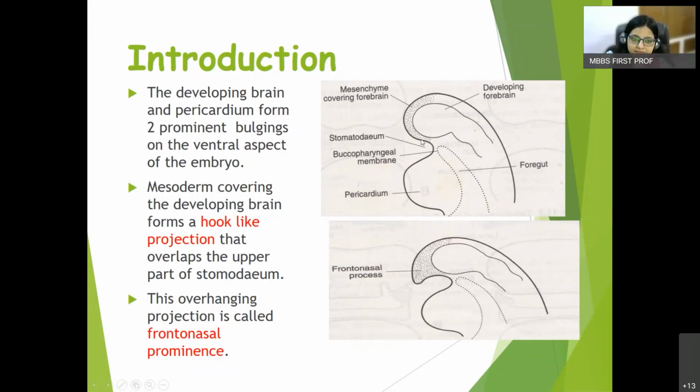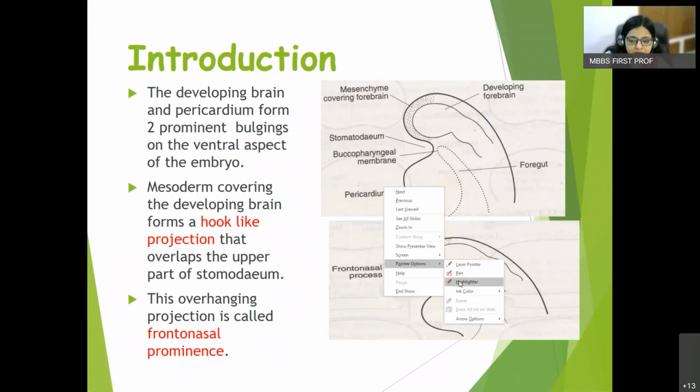Originally it is like this. But a mesenchymal projection develops in the form of hook, and this hook-like projection has been named as frontonasal process. This hook-like projection overhanging the stomodium.